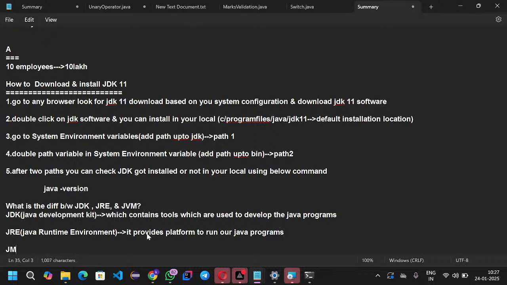Next we have the JVM. What does JVM mean? Java Virtual Machine. What will it do? It is responsible for Java programs execution.